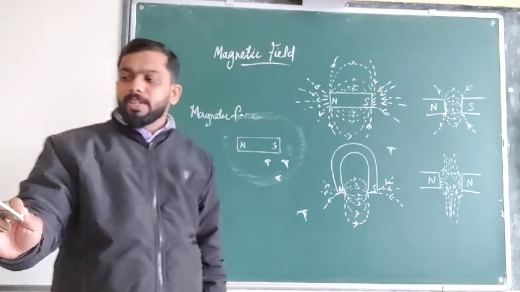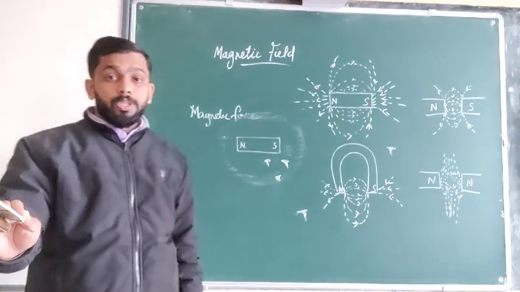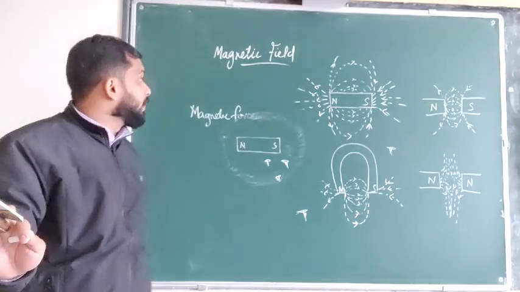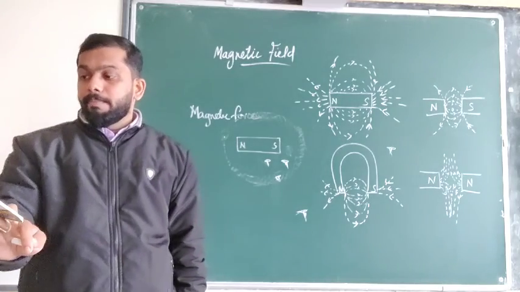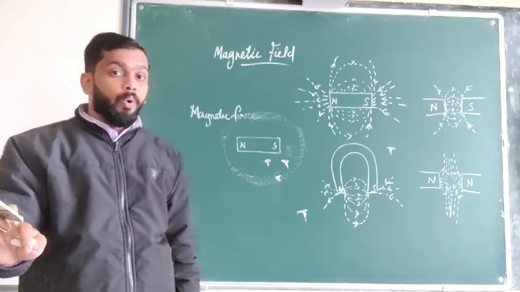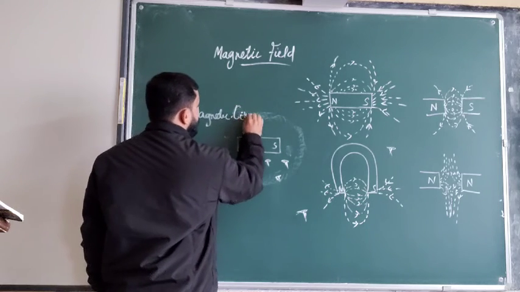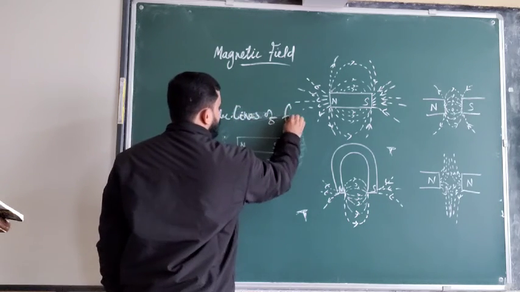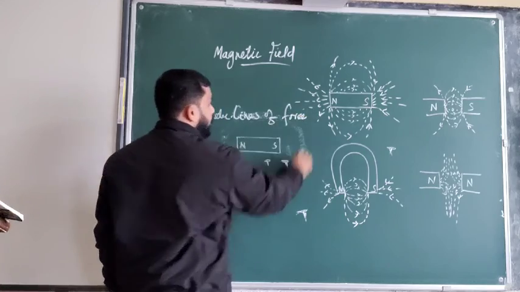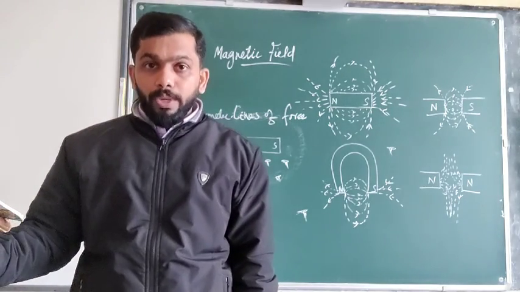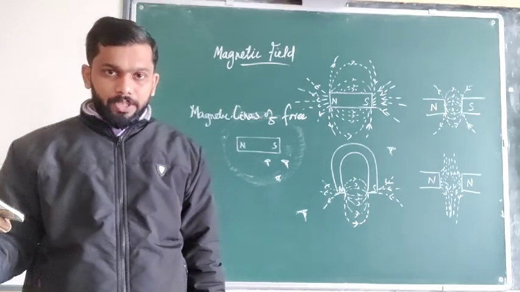Magnetic field is represented by curved lines, called magnetic lines of force. So what are magnetic lines of force? This field we are going to represent with curved lines.